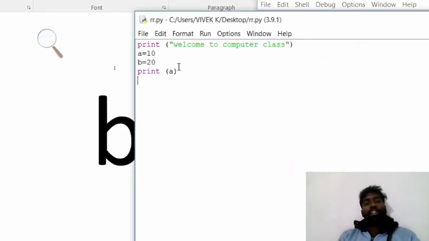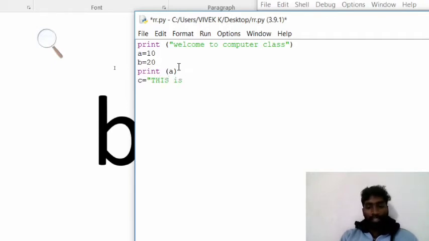Now if I want to declare a string value, a letters value, how can I? Of course, c equal to double quotes, this is Python.